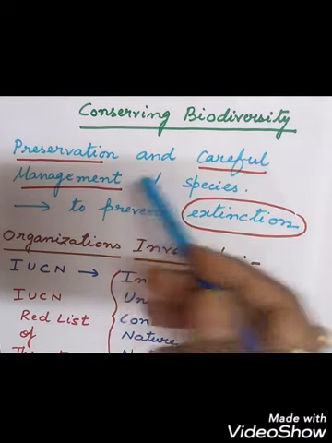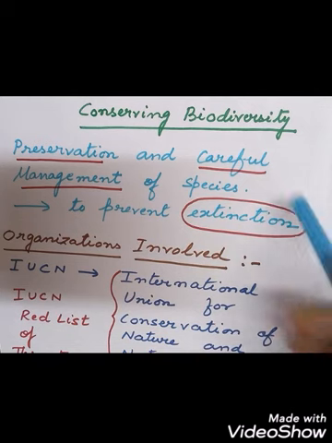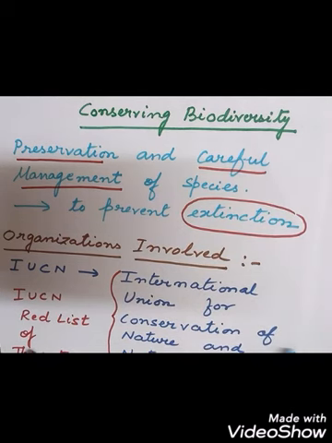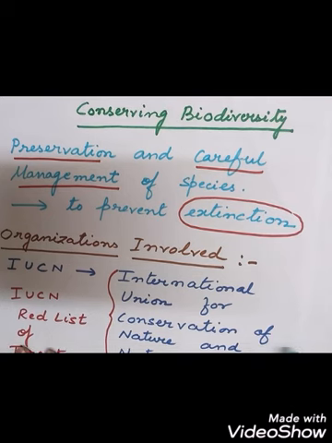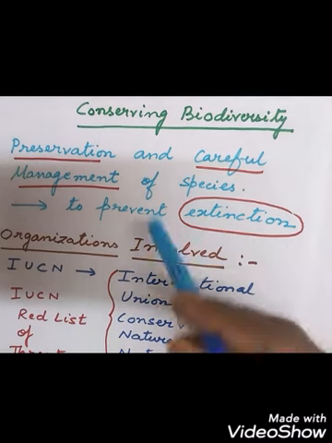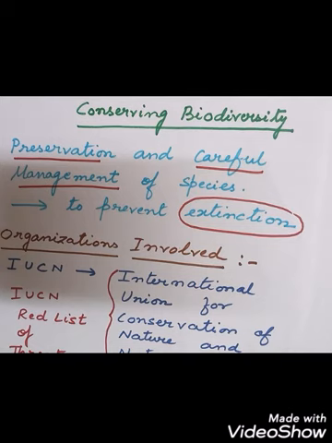Why do we have to preserve and conserve? To prevent their extinction. Okay, so when we preserve the animals, we carefully manage the animals, and also the plants obviously, so that we can prevent them from their extinction from the world. This is called what? Conservation.